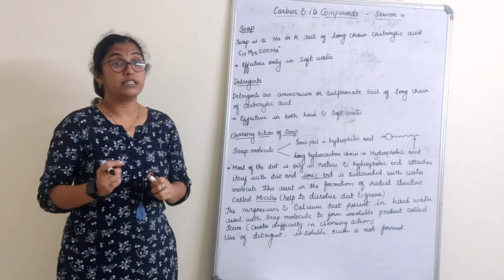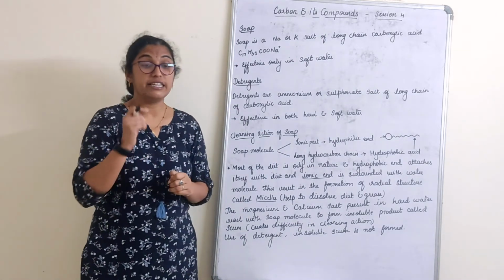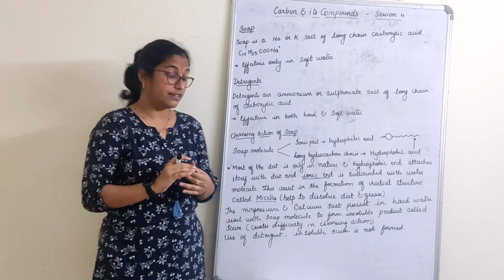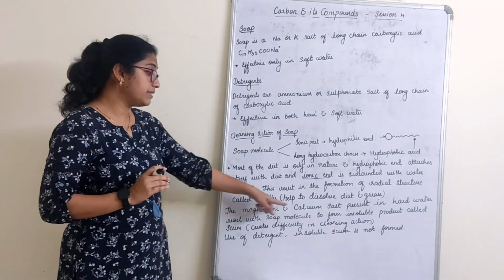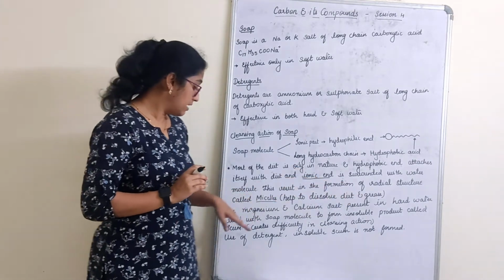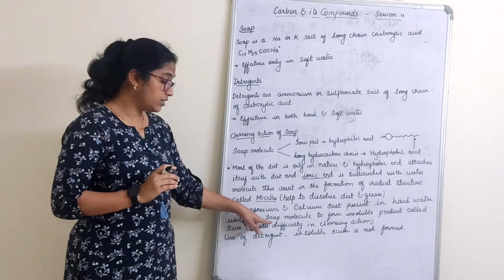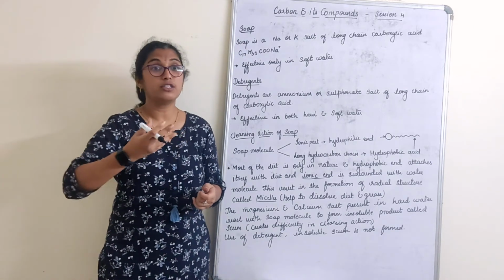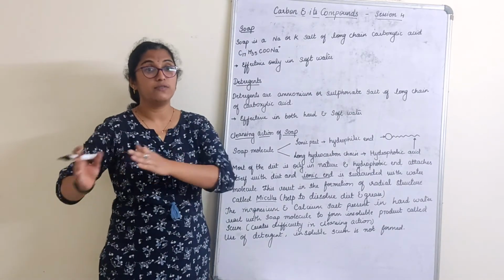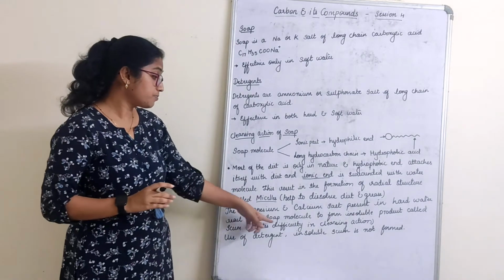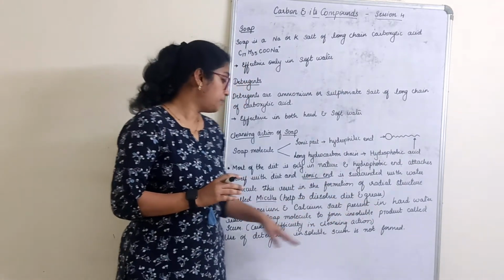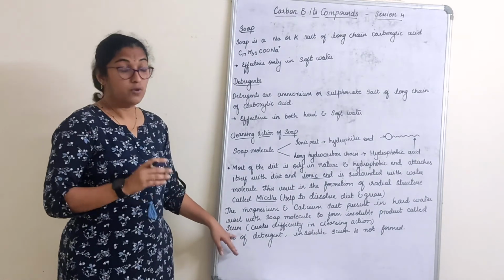But one important thing to understand here is how hard water and soft water are differentiated. The magnesium and calcium salts present in hard water react with the soap. Of course, if it is hard water, the salts present in the water will first react with the soap molecule to form an insoluble product called scum. What is scum?